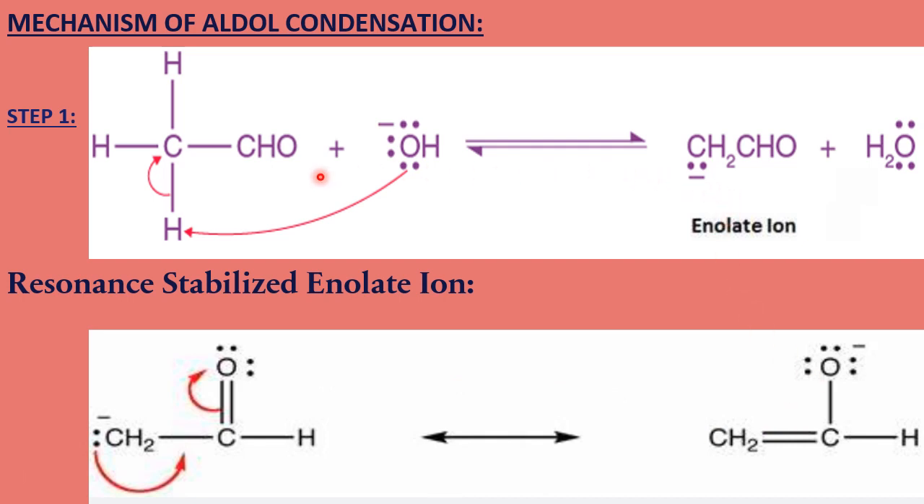So in the first step of the mechanism, hydroxyl ion from dilute base attracts H positive ion from acetaldehyde, so that deprotonation occurs. Proton means H positive, and because OH negative is separating H positive, we call this a deprotonation, so that enolate ion is formed in the first step by deprotonation.